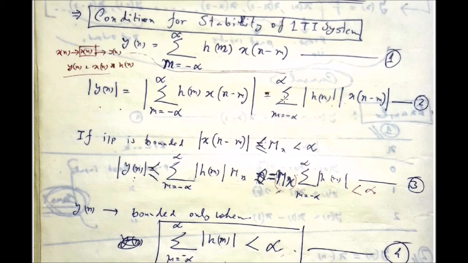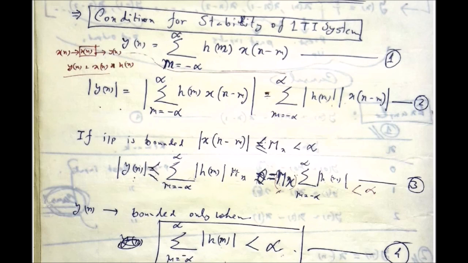Okay, so from this equation you can conclude that the summation of |y(n)| should be less than or equal to this summation of modulus of h(m) multiplied by Mx, because since this value is lower than Mx, if you place Mx here, that multiplication should always be greater than or equal to this multiplication. Okay, so this term is always greater than or equal to this term, so it is given here.